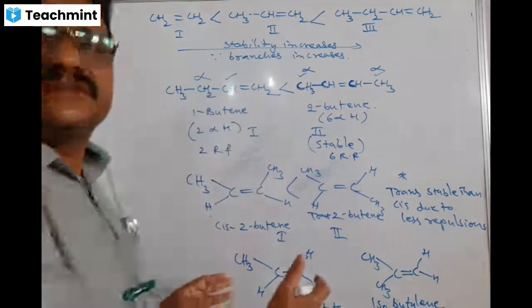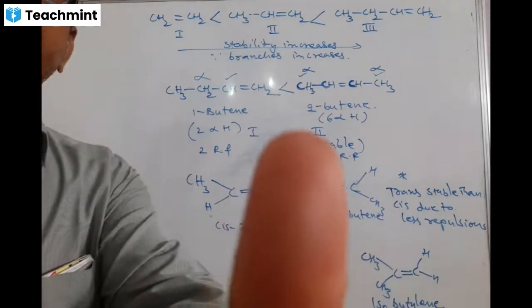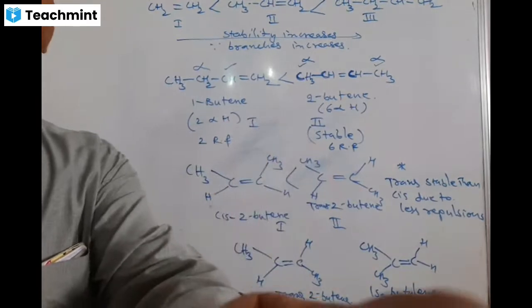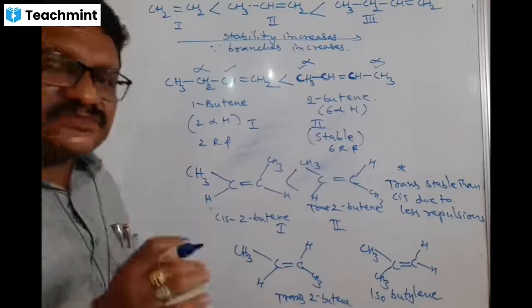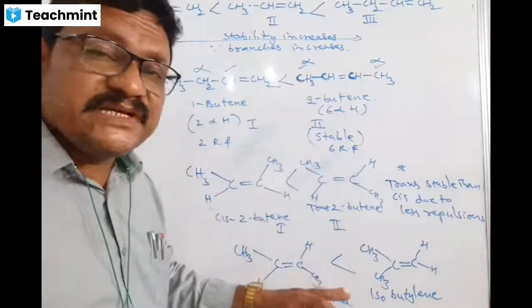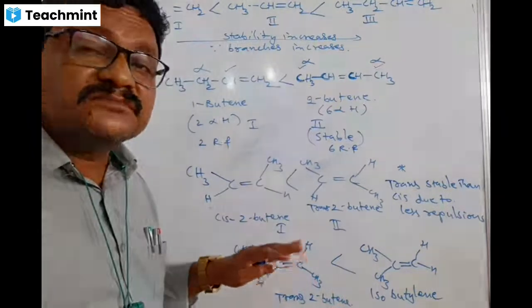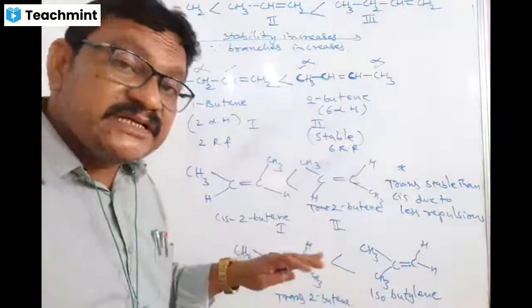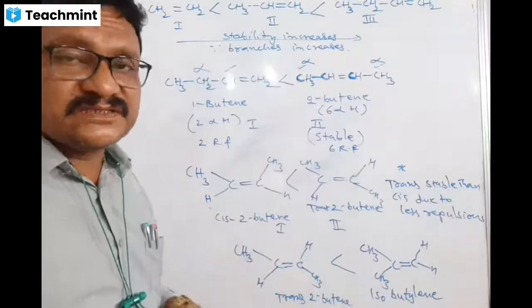In between trans-2-butene and isobutylene, in between these two, which one is more stable? You remember, isobutylene is more stable. This is a very complicated bit, and there is also more probability to get such types of complicated bits in NEET and IIT exams. So therefore, you remember, and you should practice a number of times.